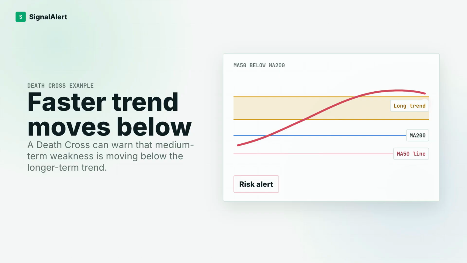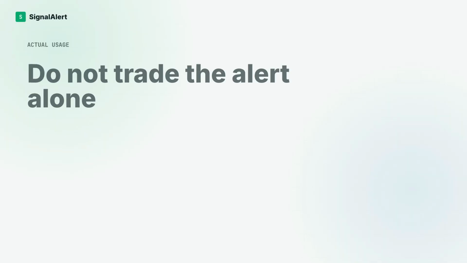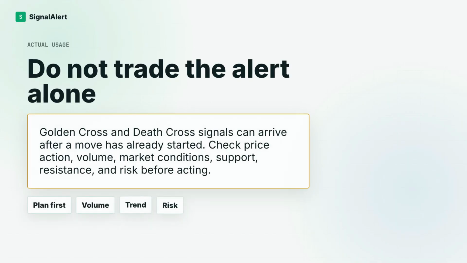But here is the important part. These crosses are not magic prediction signals. Moving averages are based on past prices, so the signal can arrive after part of the move has already happened. In a choppy market, the lines can also cross and then reverse, creating a false signal. So use golden cross and death cross as broad trend context, not as automatic buy or sell decisions.